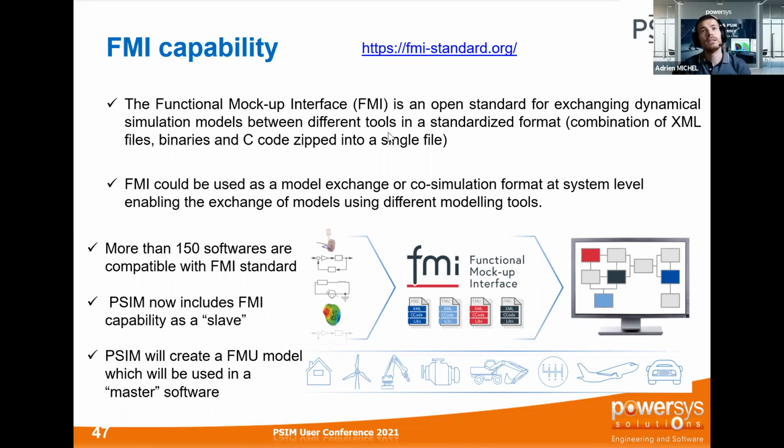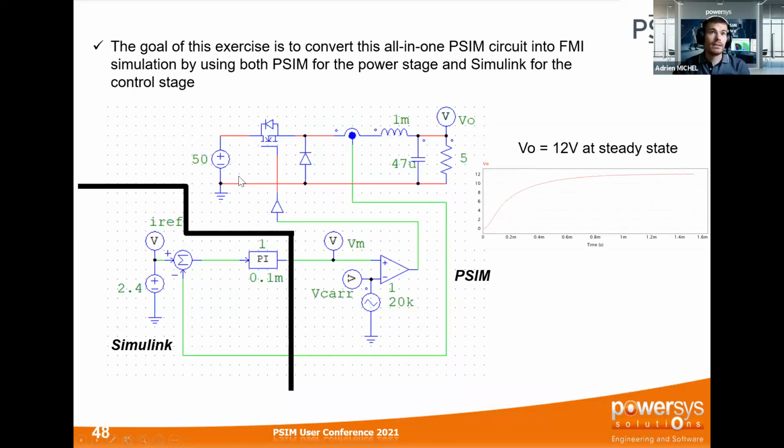So here, I took this buck circuit. The power stage will be encapsulated into an FMU, and the control stage here will be done in Simulink. If you run this circuit in PSIM, you have an output voltage of 12 volts. I mean the steady state will be close to 12 volts. So the VO with a 5 ohm resistance will give 12 volts. So basically, we are going to